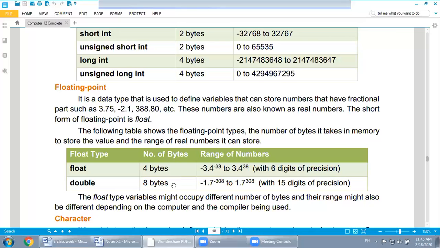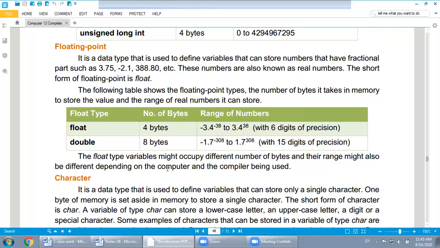Double occupies 8 bytes in computer memory, and its range is minus 1.7 raised to power minus 308 to 1.7 raised to power 308, with 15 digits of precision. From the MCQ point of view, all of these ranges are very important, so you must keep them in mind.